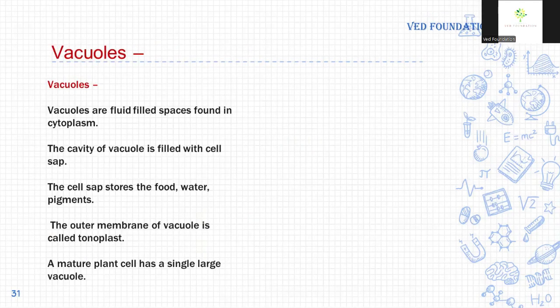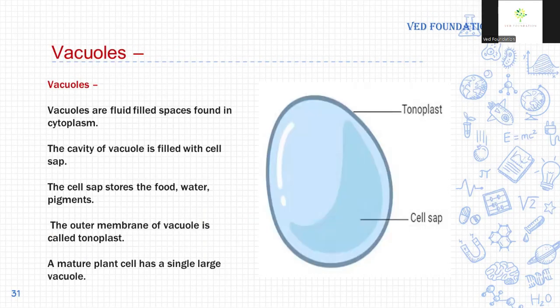Vacuoles. Vacuoles are fluid-filled spaces found in the cytoplasm. Vacuole means a sac-like structure where we store material. There are different types of vacuole: waste vacuole, food vacuole, air vacuole, gas vacuole. Waste vacuoles store waste substances, food vacuoles store food substances, and gas vacuoles store gases.